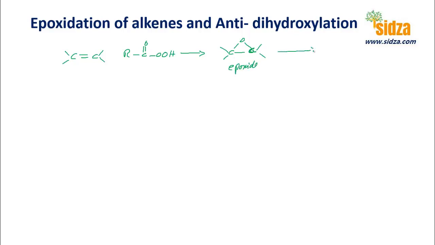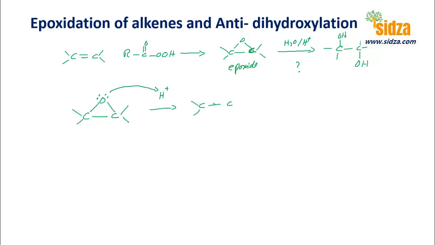Epoxides, when you hydrolyze them in an acidic medium, open up, and you get two hydroxyl groups. So let's see the mechanism of how this epoxide opens up. In the acidic medium, the epoxide interacts with H plus and forms a bond with this oxygen. So you get a carbon-carbon single bond, oxygen there with the hydrogen, electron pair, and a formal positive charge on it.